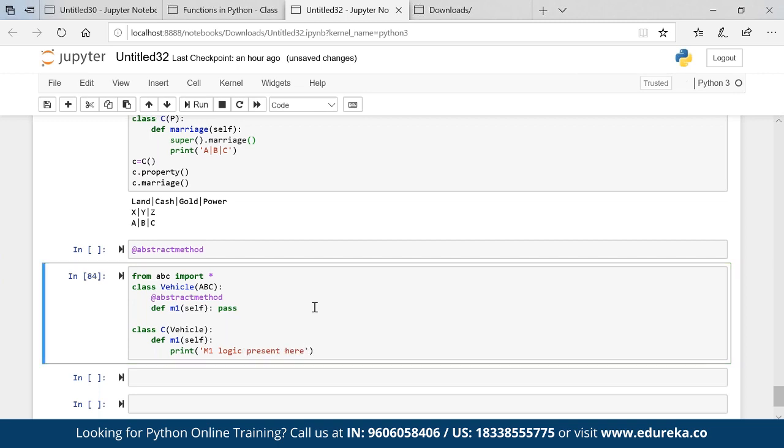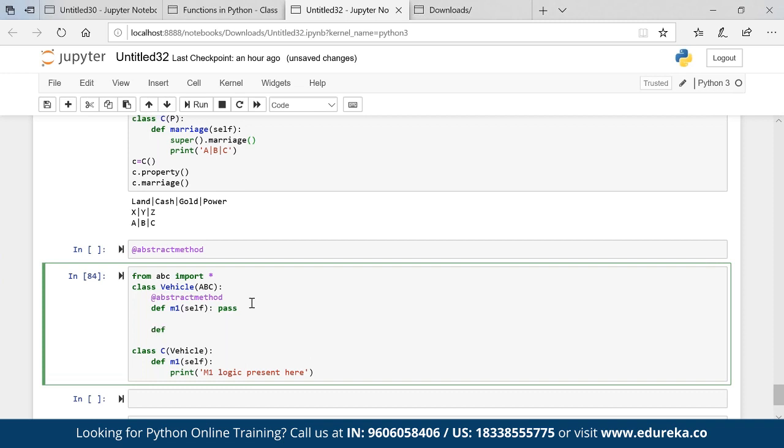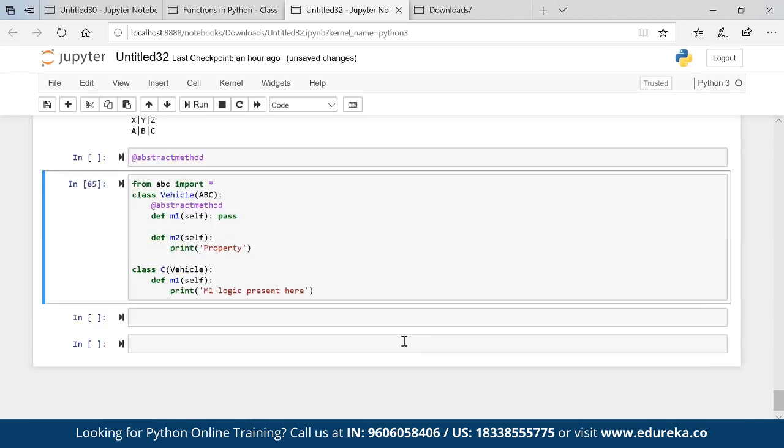Okay. Now what my parent will say, see, I have one more property which is, let's say, def M2 self, print property. Okay. It says that I have this property which I will give you, but in place of that, you give me this property.